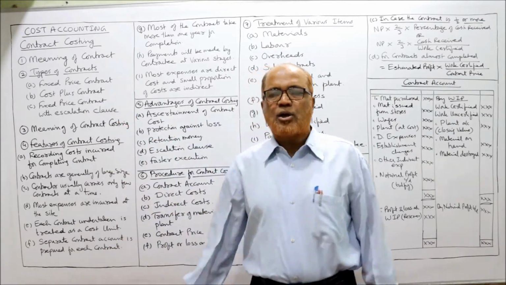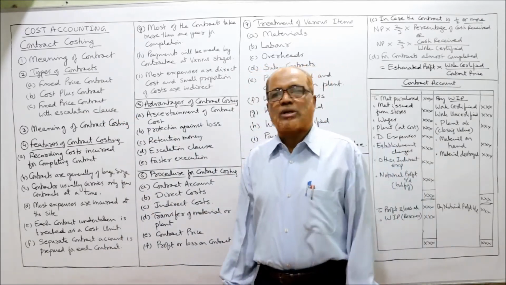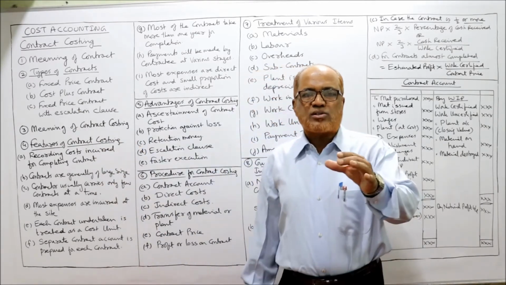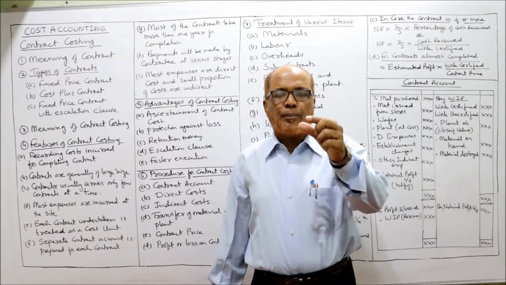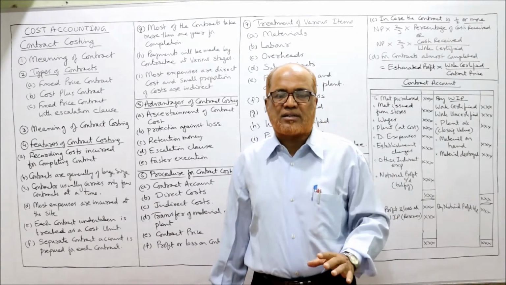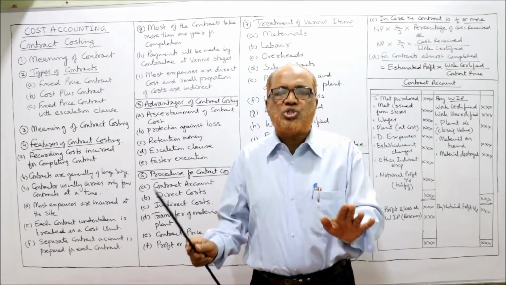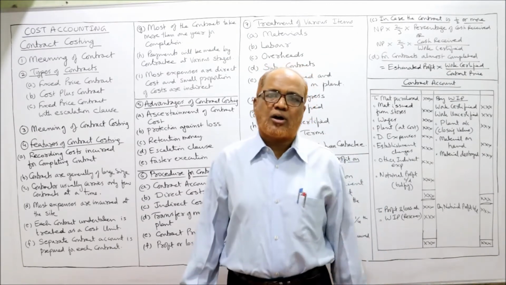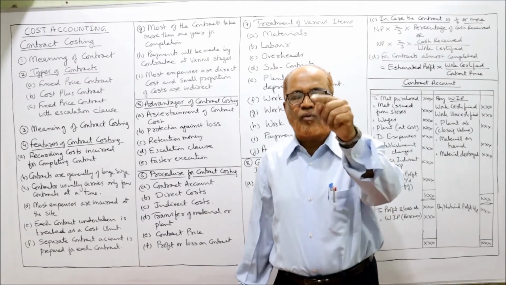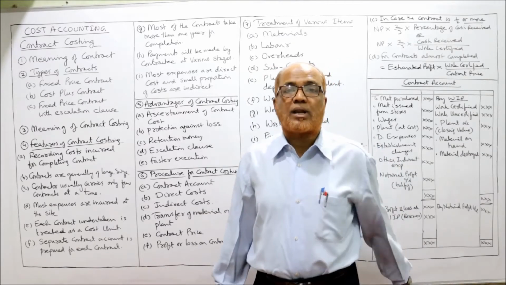Now, types of contract. Broadly, we can divide the contracts into three types. First one, fixed price contract. The fixed price contract is that contract in which the price of the contract is fixed between the contractor and the contractee, and that price will not change till the completion of the contract. So in this fixed price contract, the risk is fully on the head of the contractor.